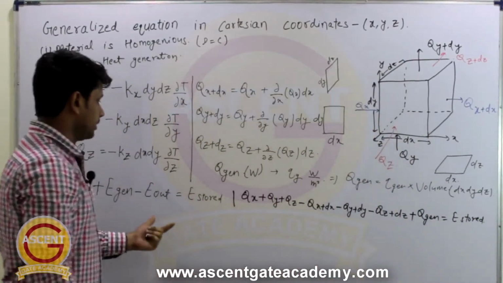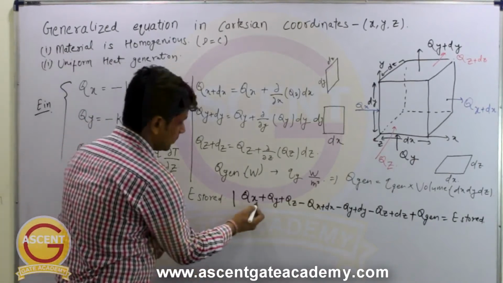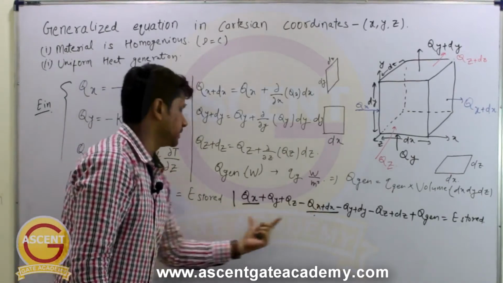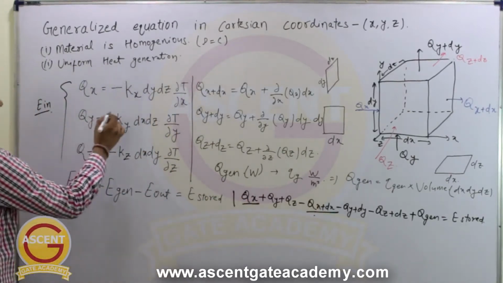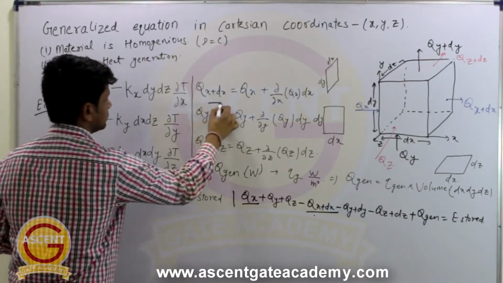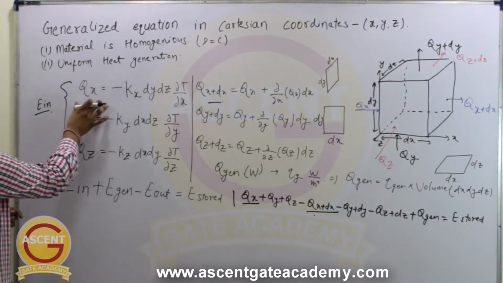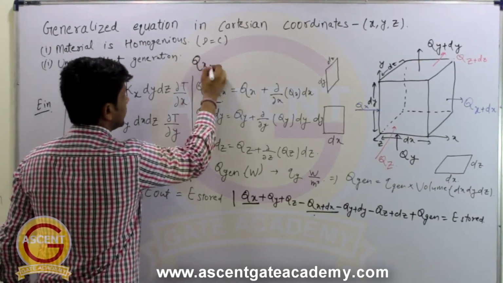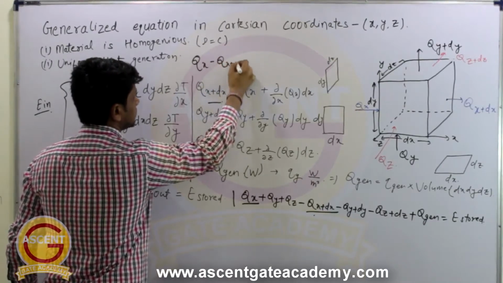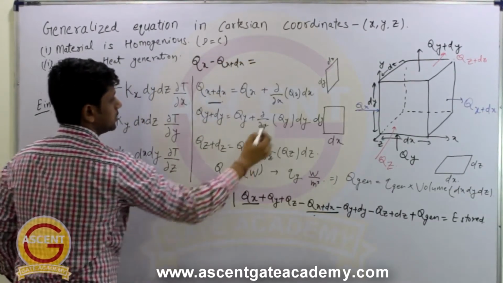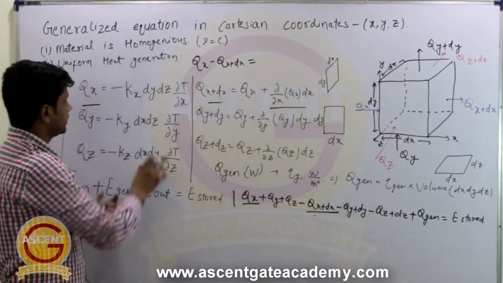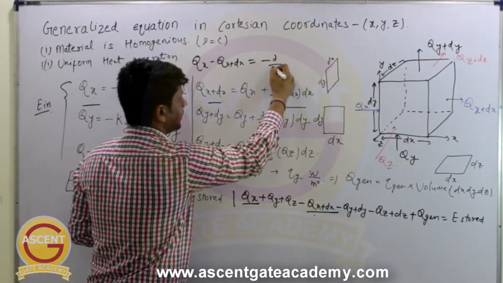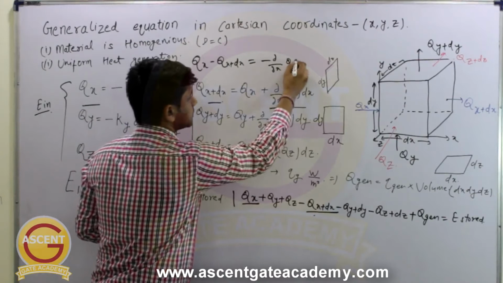Right? Now, if you closely see this value qx minus qx plus dx, and if you want to calculate the value of this, how can we do this? We have to subtract this term and this term. So what do we get? This qx and this qx will get cancelled, and you will be remaining with qx minus qx plus dx, which will be equal to just this term in negative, because this qx and qx will get cancelled. So you will get minus del by del x into qx dx.